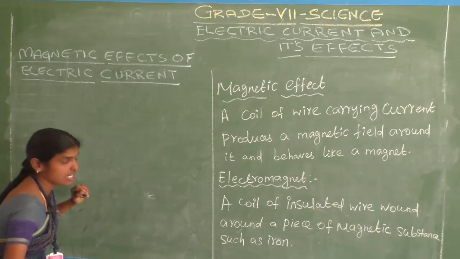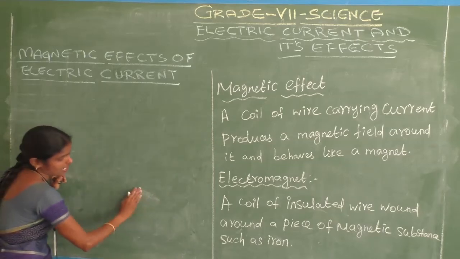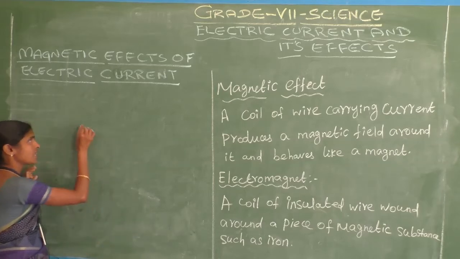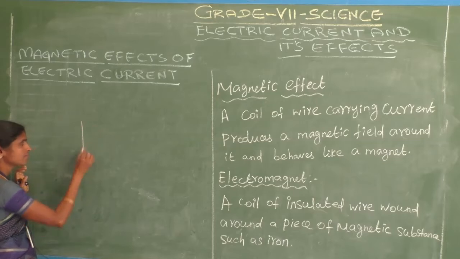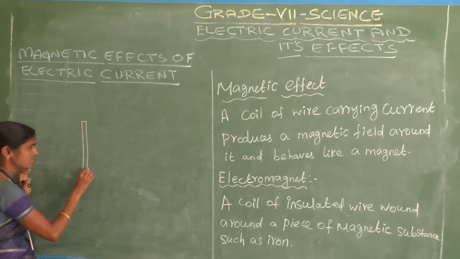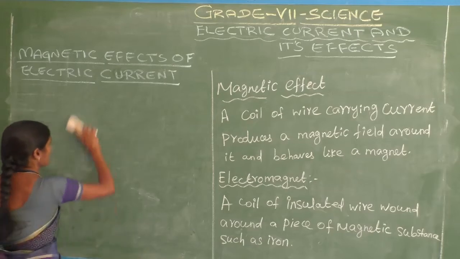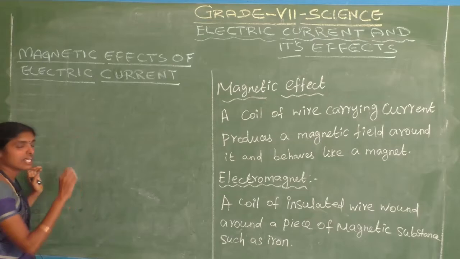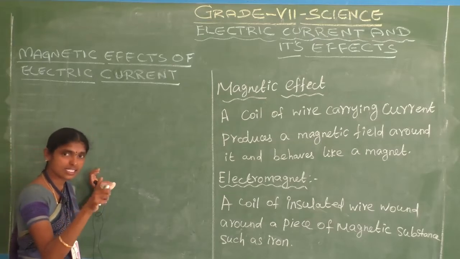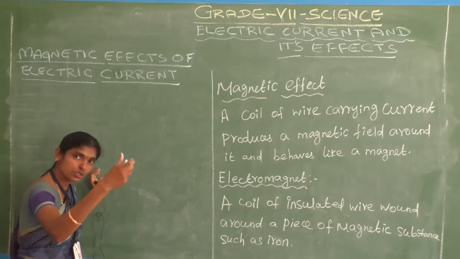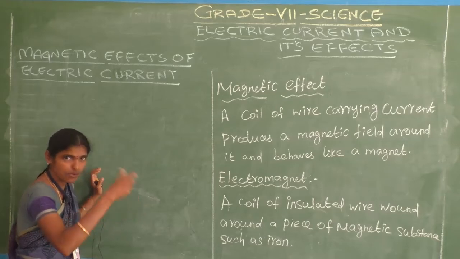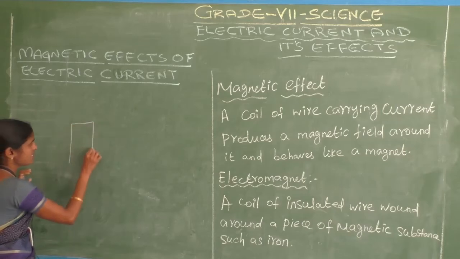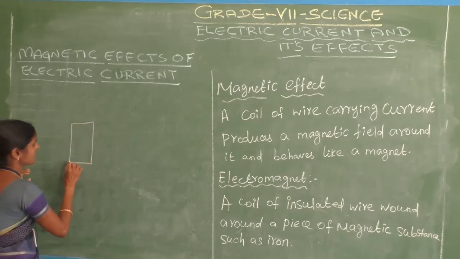Do you understand or not? See here, how did Ørsted identify that the electric circuit produces a magnetic field? Let us see one experiment. First we make an electric circuit.